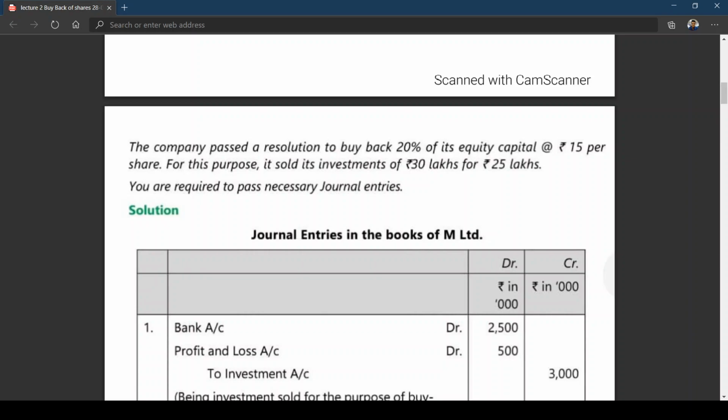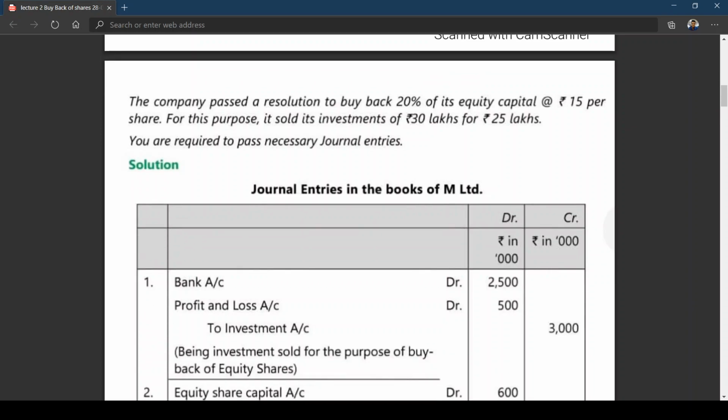Since figures are given in thousands, ignoring the three zeros, 25 lakhs is 2,500, and you get a loss of 500. So the entry will be bank account debit, profit and loss account debit, to investment account, just like the previous problem. The narration will be: investment sold for the purpose of buyback of equity shares.